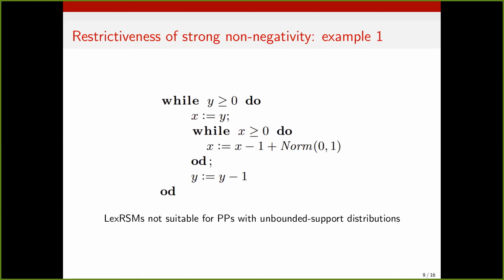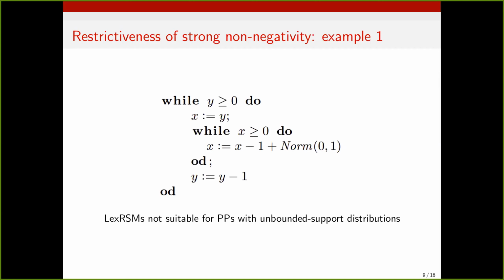So I will present two examples, which actually illustrate two classes of examples, where indeed this strong non-negativity is too restrictive. The first example is our example from the second slide, and I will show that this program does not admit a linear Lex RSM. Here I talk about linear because these are the Lex RSMs whose computation we can automate. So in order to rank the inner loop, we would require a linear expression which involves a strictly positive multiple of x. Indeed, this will be non-negative prior to executing the transition, and it will be ranked in expected value.